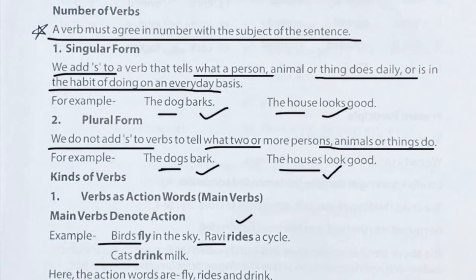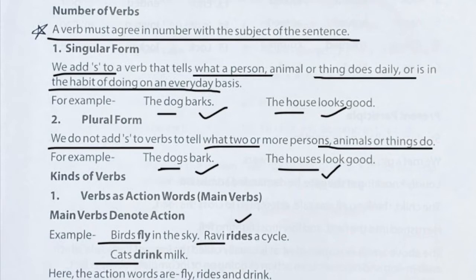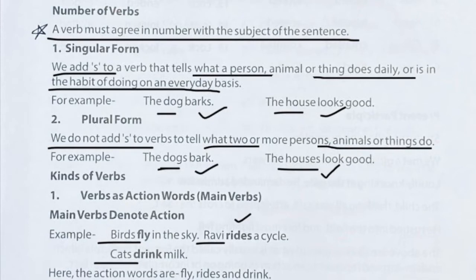The next thing that we are going to discuss is number of verbs. So, a verb must agree in number with the subject of a sentence. What do we understand by this line? That the verb, the action which is done by a subject, it must be in agreement. It must agree with the subject of a sentence.